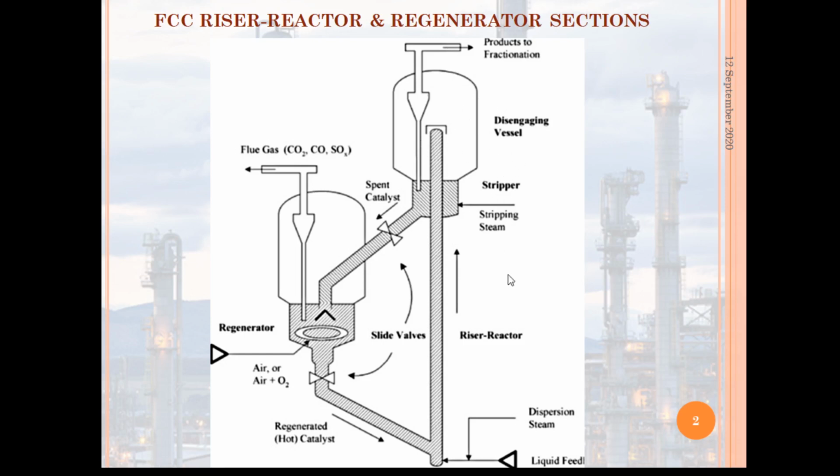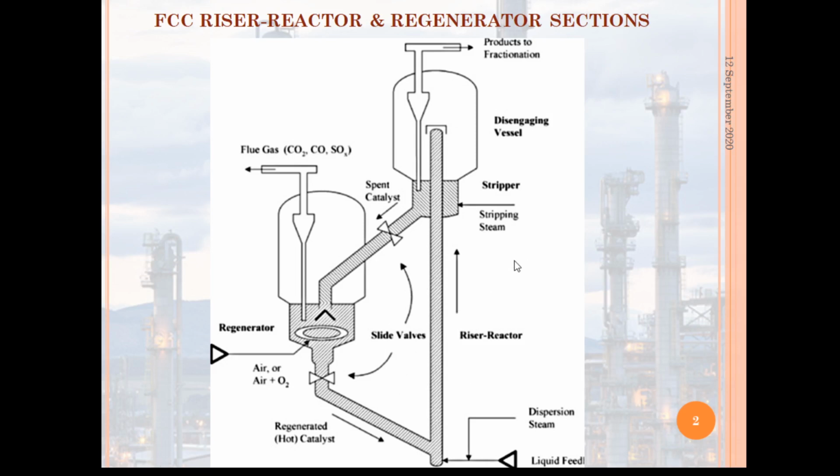The hot catalyst coming from the regenerator is enabled to rise through the lift media in the riser, and this lift media is nothing but steam or light hydrocarbon gas, and the contact time in this riser is about 250 milliseconds.